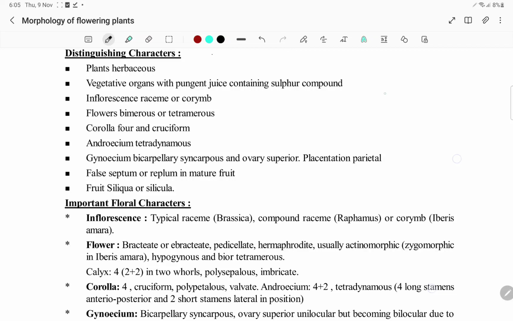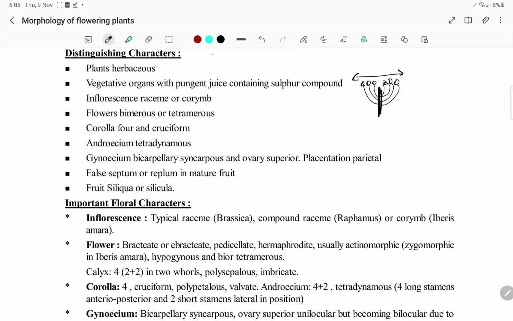Corymb in the sense, you will have the peduncle, and to the peduncle, all the stalks come to the same height. So all the pedicels, whether short or long, will be arranged at the same height, which we call corymb. So flowers are bimerous or tetramerous.